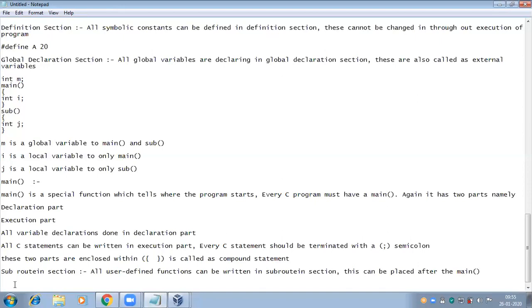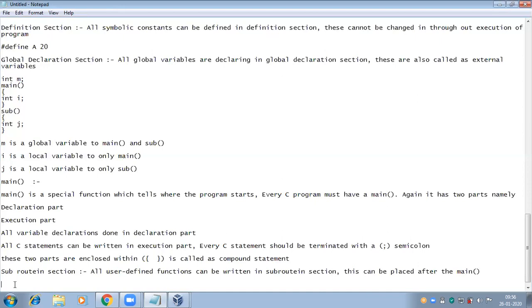Main is a special function which tells where the program starts. Every C program must have a main function. Again, it has two parts: the declaration part and the execution part. All variable declarations are done in the declaration part.